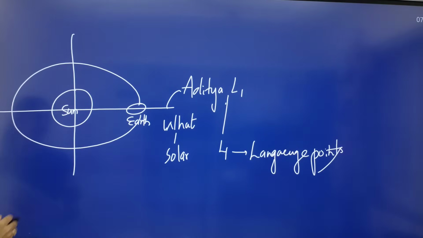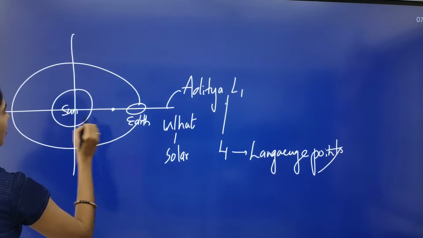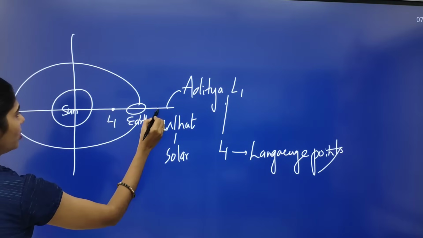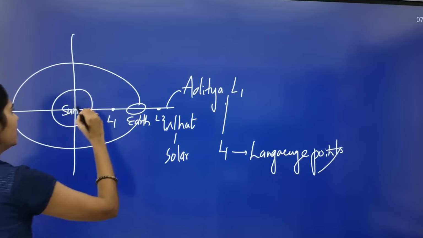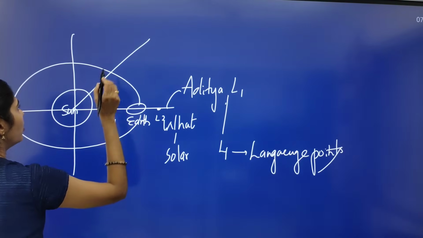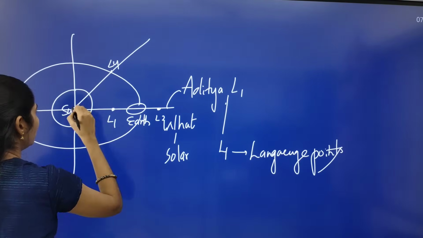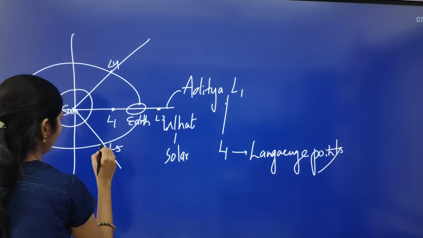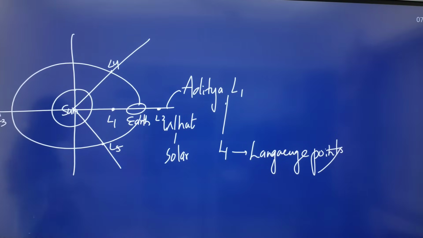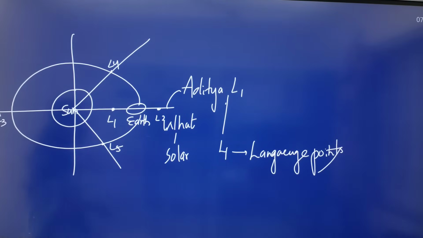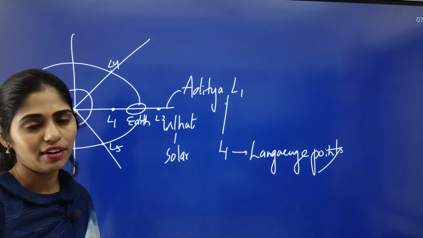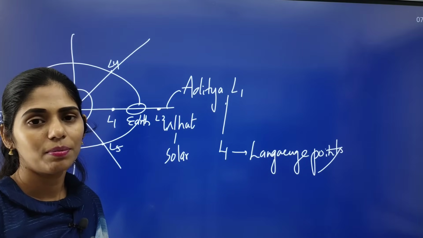If you divide this, between the Sun and Earth we have the L1 point, here the L2 point, and here we have the L3 point. And from here, 60 degrees, here we have L4 and here we have L5. So these are the different Lagrange points. If you place satellites at L1, L2, L3, L4, L5, we can have the proper balance